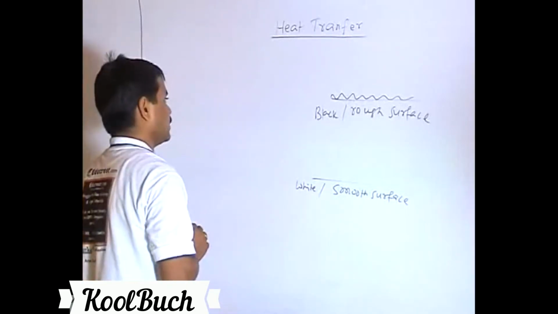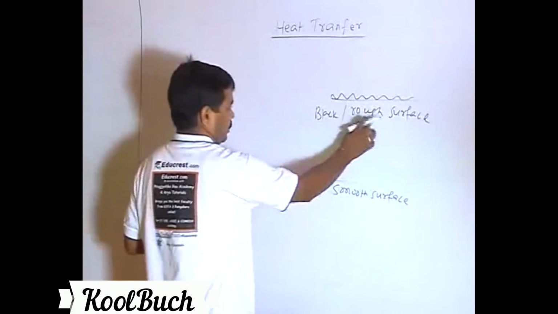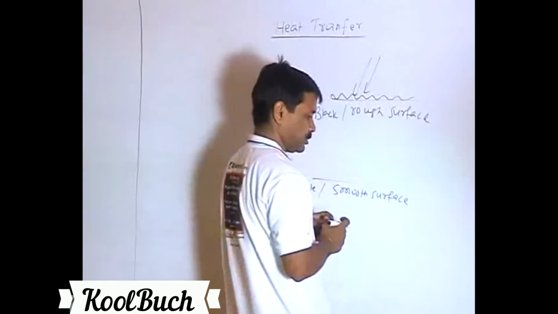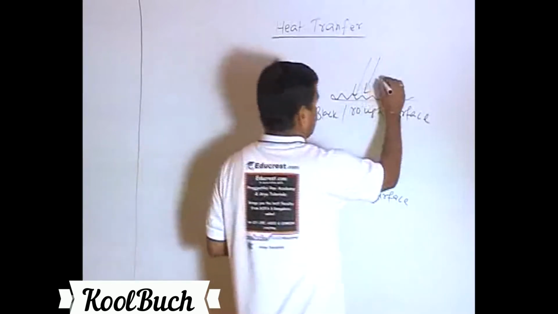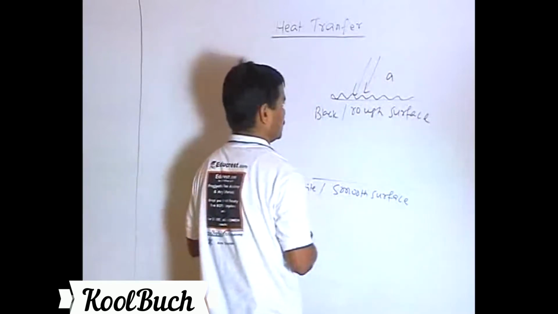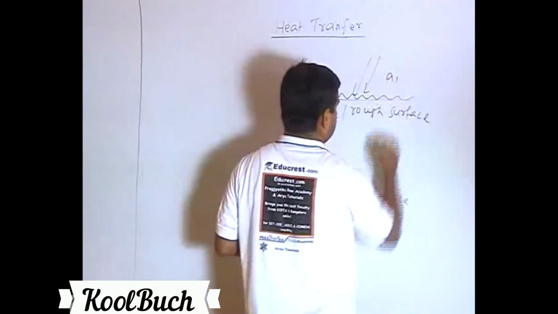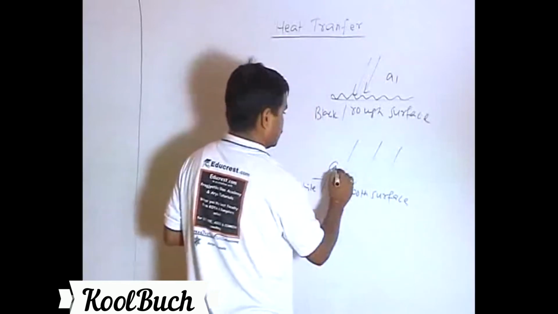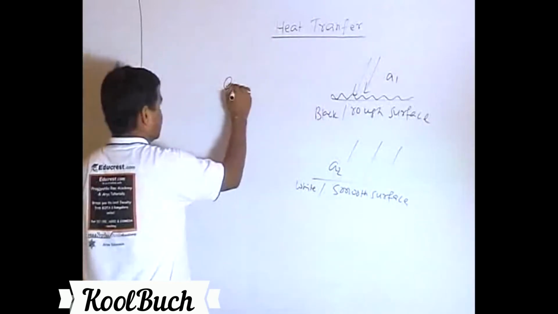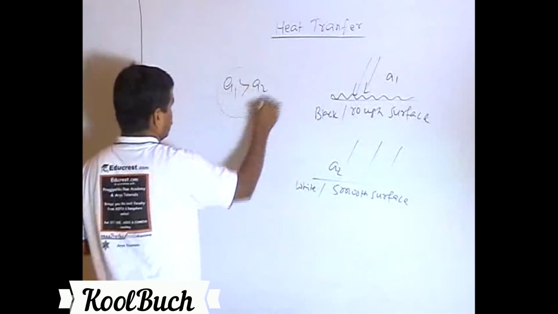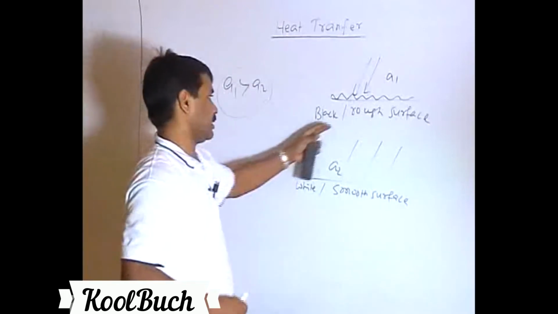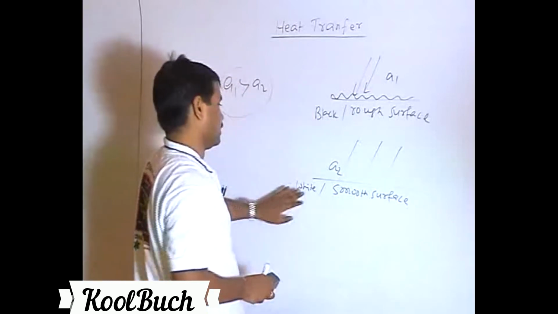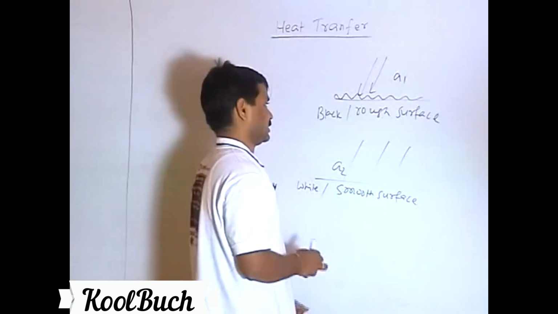What has been found is that a black or rough surface has higher absorption power. So absorptivity here is, let's say, A1, and in this case A2. What has been found is that A1 is greater than A2. So what it means is a black or rough surface has higher absorption power compared to a white or smooth surface.